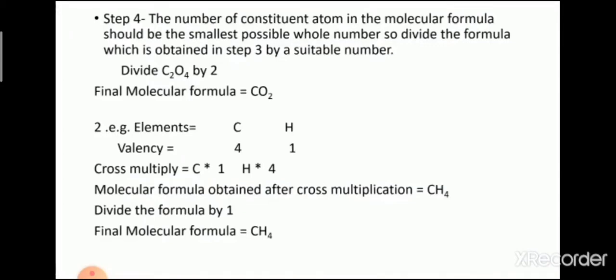We will take one more example, CH, carbon. We have C and H, that is carbon and hydrogen. So the valency of carbon is 4 and hydrogen is 1. Again we are going to cross multiply. So C multiplied by 1 and H multiplied by 4. We will get C into 1 as C and H into 4 as H4. So we are going to divide by 1. So we will get CH4. I hope you have understood how to deduce the molecular formula of any compound.